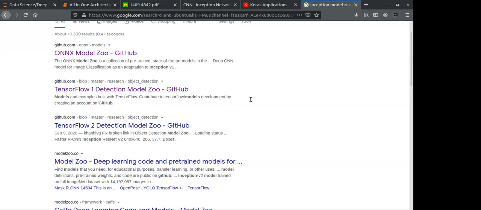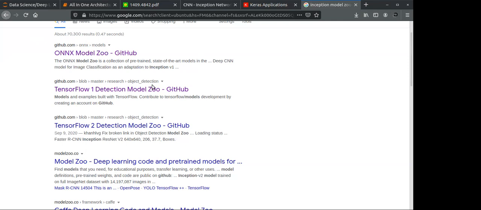So model 1, model 2. It is giving the option to download your model, so maybe you can go with that. But if you want to explore the model, you just have to download this model, and whatever you will see, this model is in the form of